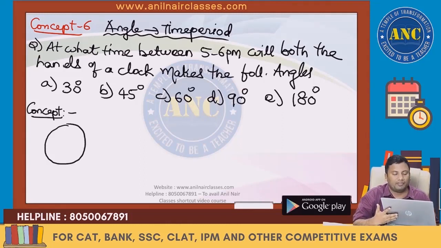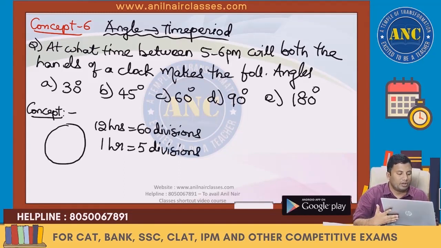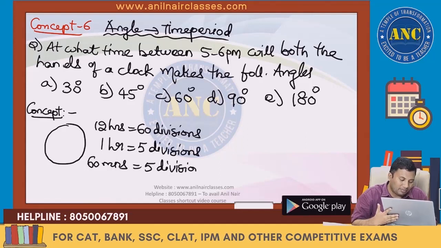Clock is in the form of a circle. There are a total of 12 hours in a clock. 12 hours is nothing but 60 divisions. That means in 1 hour our hand will go 5 divisions. 1 hour is 60 minutes, and 60 minutes is 5 divisions. So 1 minute is 1 by 12 division per minute. Please write down this point.